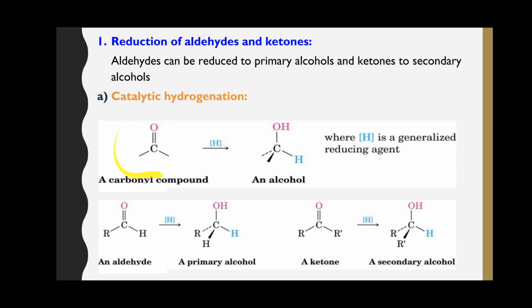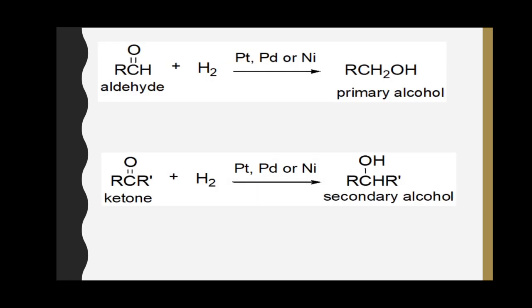The carbonyl group of an aldehyde gets converted into a primary alcohol, whereas the carbonyl group of a ketone gets converted into a secondary alcohol. Here this is an aldehyde which, when subjected to catalytic hydrogenation, is converted to a primary alcohol, whereas a ketone is converted to a secondary alcohol.